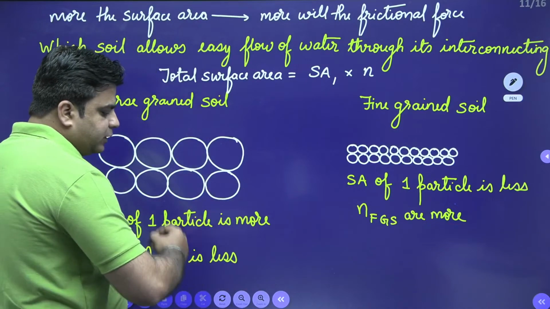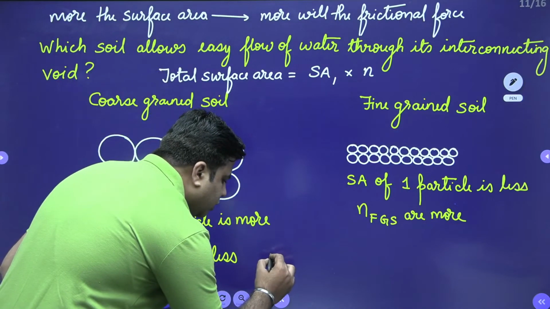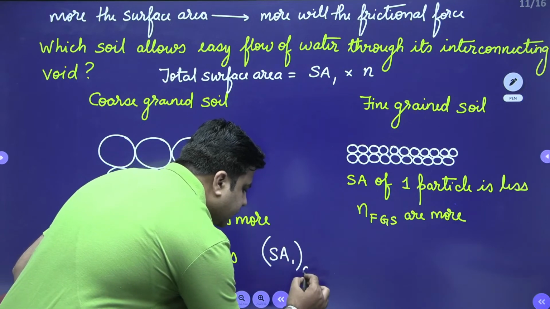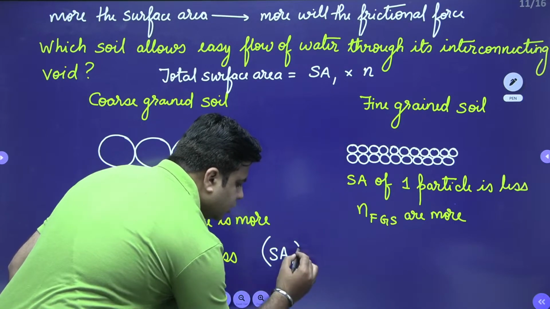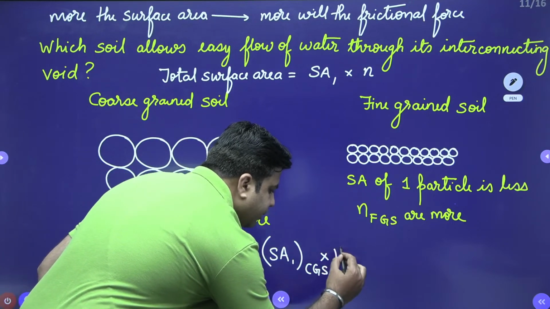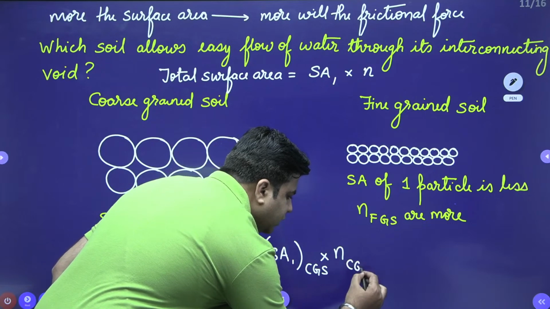So total surface area of coarse grained soil is equal to surface area of one particle for coarse grained soil multiplied by number of particles for coarse grained soil.